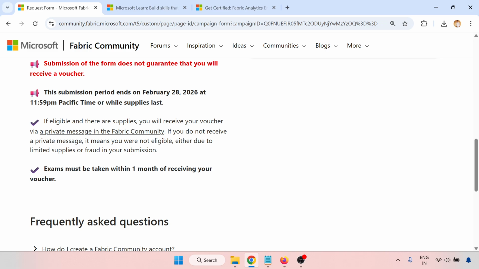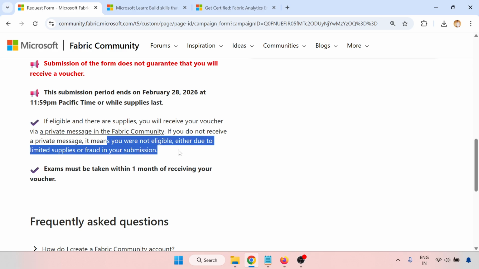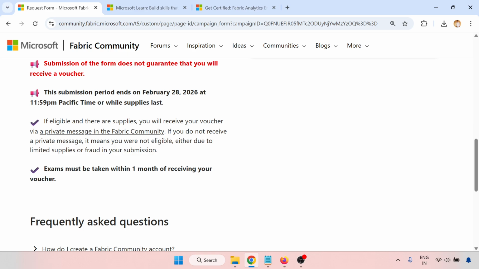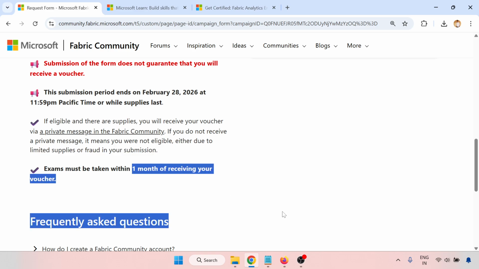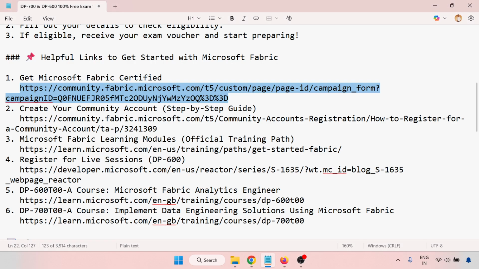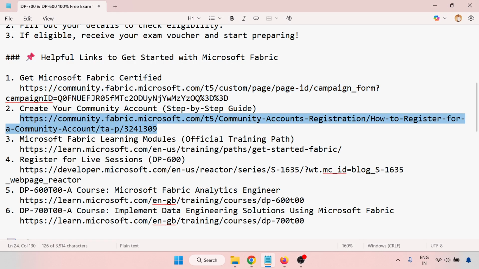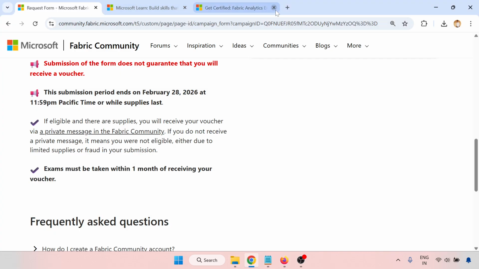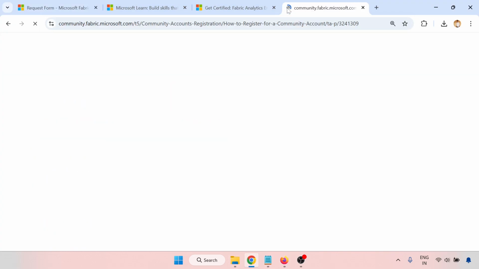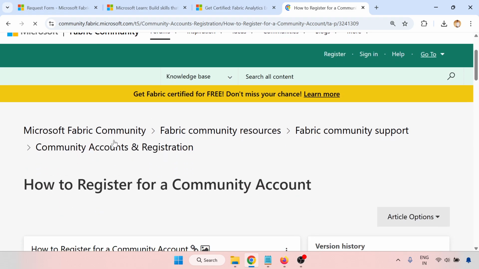If you are eligible for the supply, you will receive the voucher via private message in the Fabric community. If you don't receive the private message, it means you are not eligible, either due to limited supply or fraud in the submission. The exam must be taken within one month of receiving the voucher. I have given all the links here. So create a community account. So this is the process.